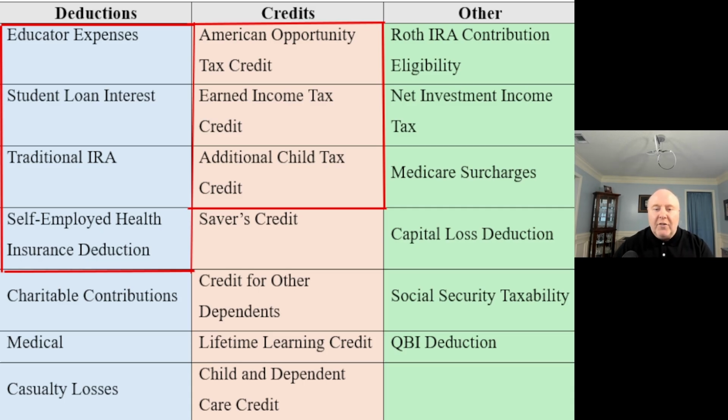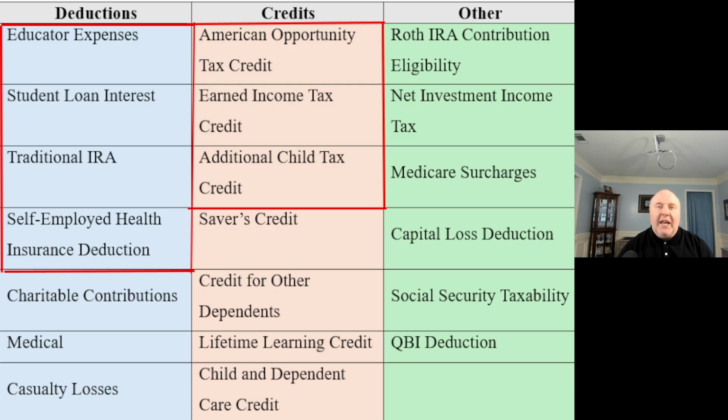Okay. Then the others like the Savers Credit, Credit for Other Dependents, Lifetime Learning Credit, and the Child and Dependent Care Credit, they're not refundable, but it's still reducing us dollar for dollar until our tax liability hits zero. So, hey, that's great too, right? Well, all of those are tied to AGI, so it's possible that our AGI is too high that we're not qualifying for it.